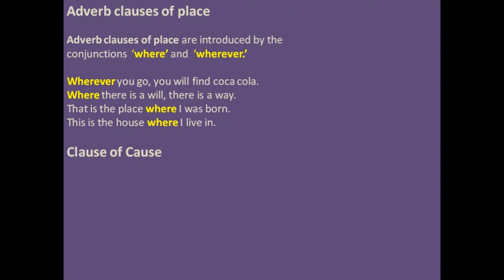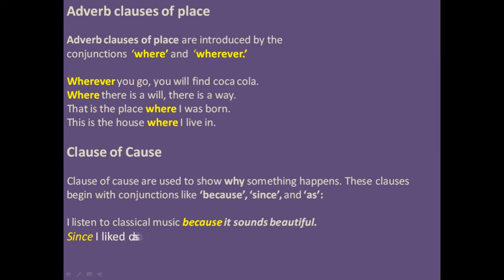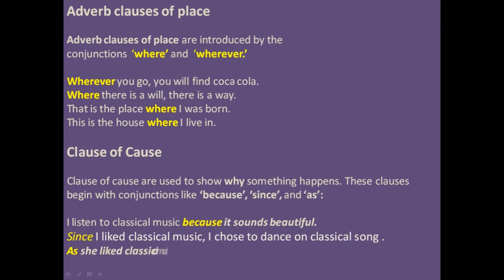Now we are moving on with clauses of cause. So what are these? Clauses of cause are used to show why something happens, and these clauses begin with conjunctions like because, since and as. So let's take an example. I listen to classical music because it sounds beautiful, and since I liked classical music, I chose to dance on a classical song, and as she liked classical music, I gave mine all to her, my CDs, something like that.